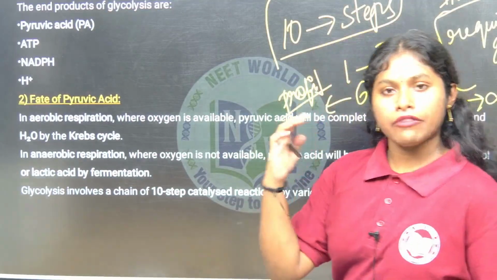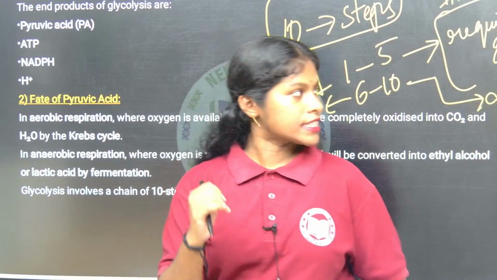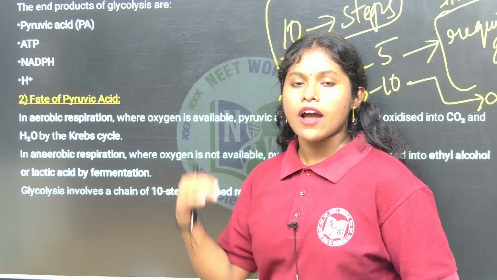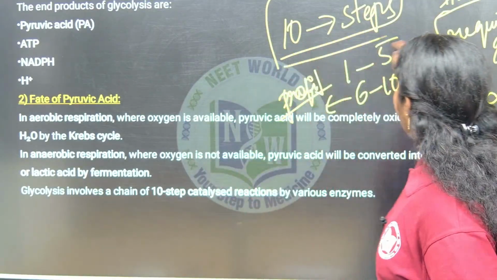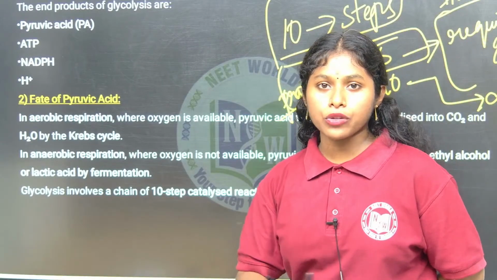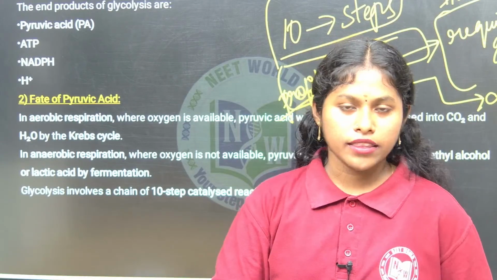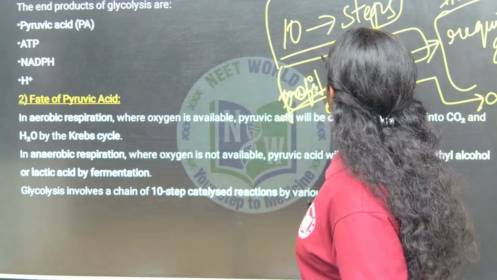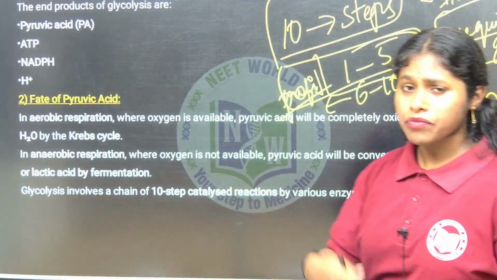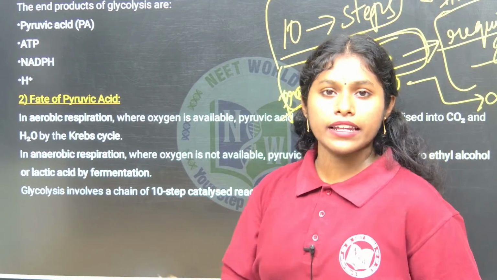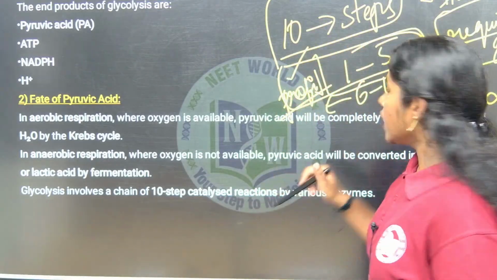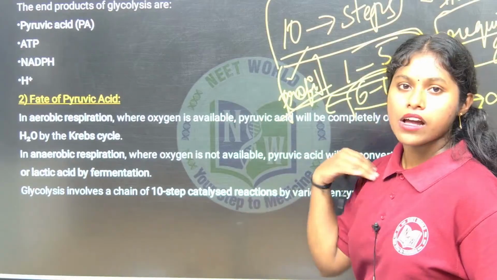Okay. How many steps are there in glycolysis? There are 10 steps involved in the process of glycolysis. In the 10 steps, steps 1 to 5 require energy, which means investing. While we are doing business, what do we do? We invest, then we get the profit, right? Like that only. What is the energy currency of the cell? ATP. We are investing ATP in steps 1 to 5, then in steps 6 to 10 we are getting the energy.